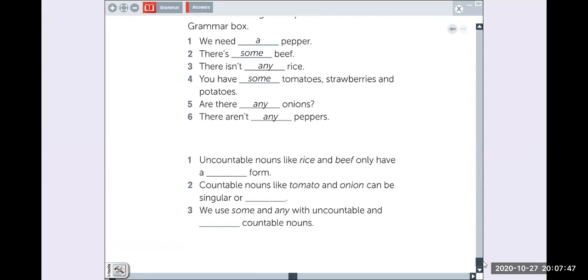It says, uncountable nouns, like, voy a apagar los micrófonos.